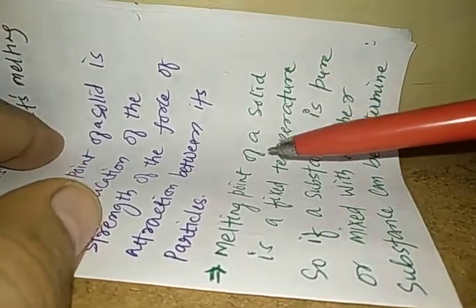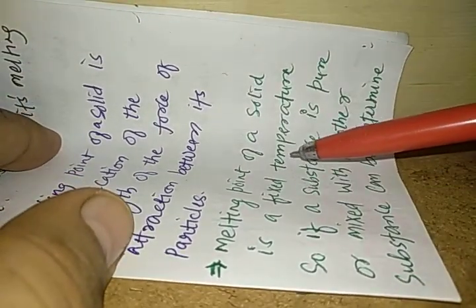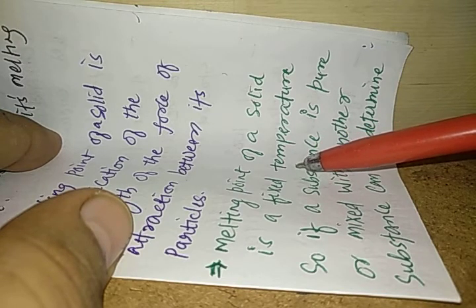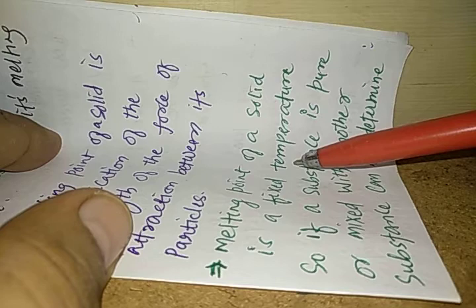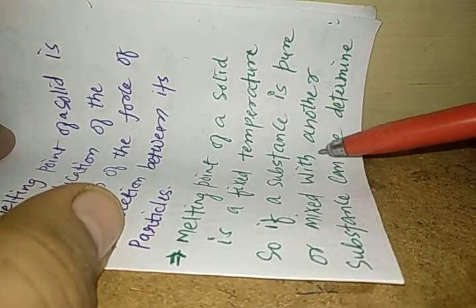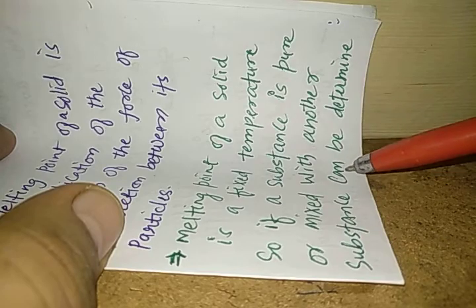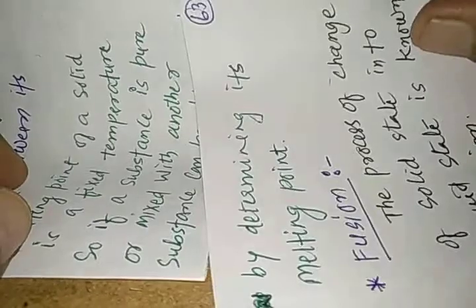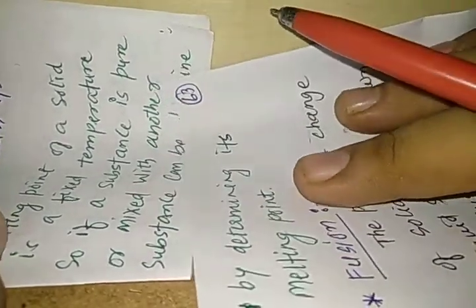Melting point of a solid is a fixed temperature. Remember, for a pure solid, the melting point is always fixed. So whether a substance is pure or mixed with another substance can be determined by determining its melting point.